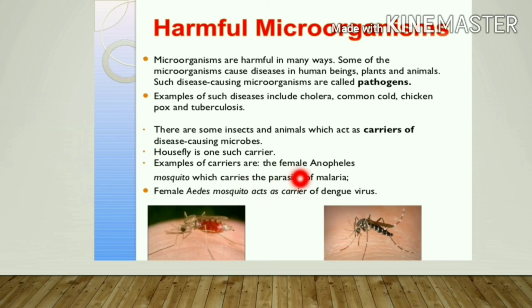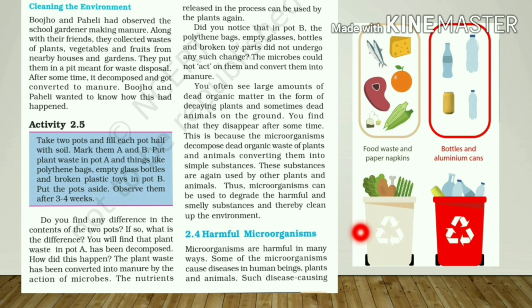Examples of carriers are the female Anopheles mosquito, which carries the parasite of malaria, and the female Aedes mosquito, which acts as a carrier of the dengue virus. So we will learn till here, till the harmful microorganisms. I will give you homework and you have to read the chapter till harmful microorganisms. Okay, till here. Alright. So thank you students.